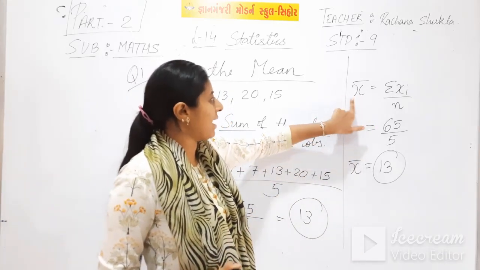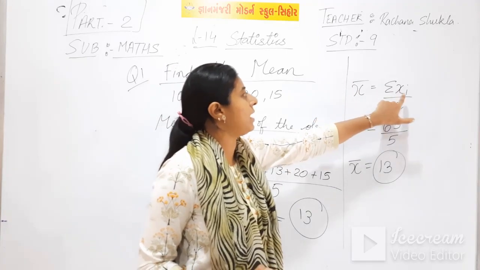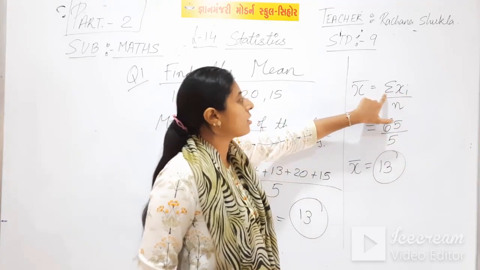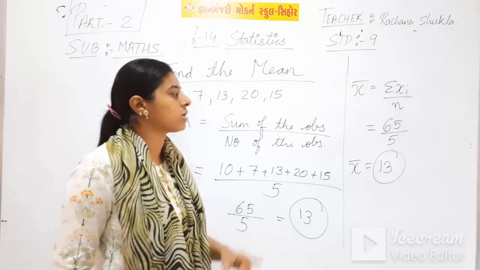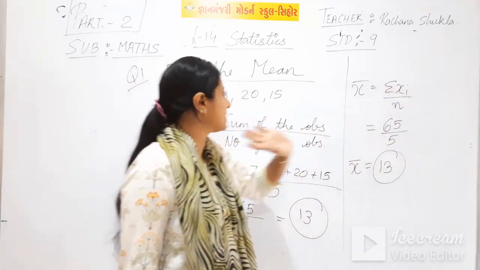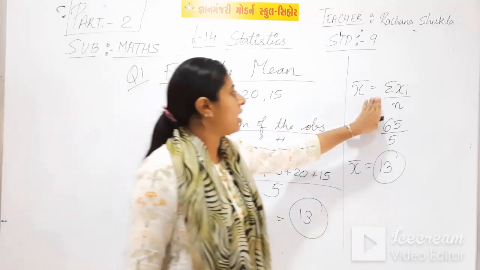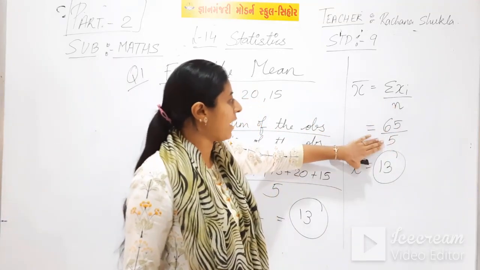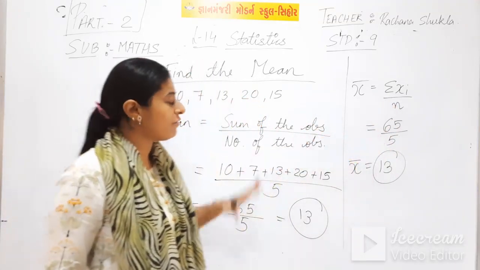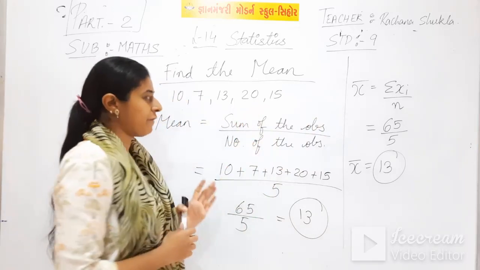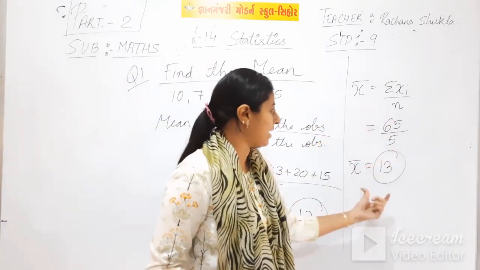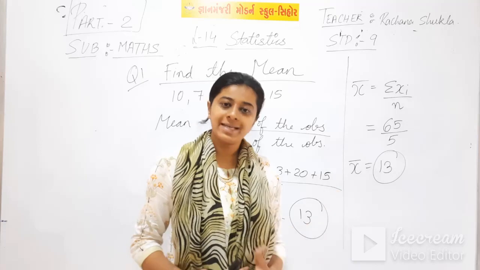Repeat once again. X bar equal to sigma xi upon n. What is sigma? Sigma means total. Total of what? Total of xi's. Xi's are these 5 terms, upon n. N means 5. This is 5. Why? Because there are 5 terms, and this is the answer of your x bar.